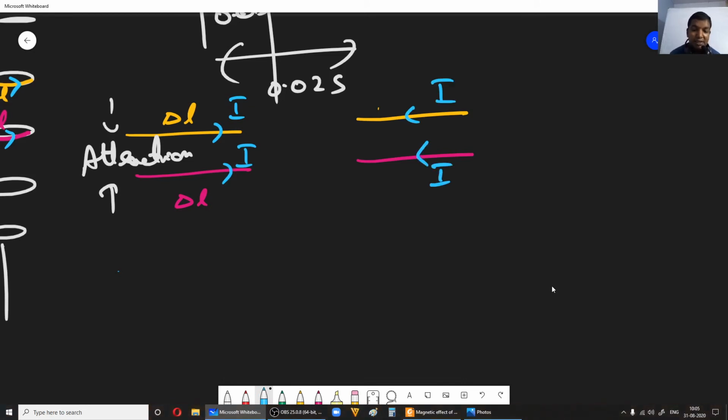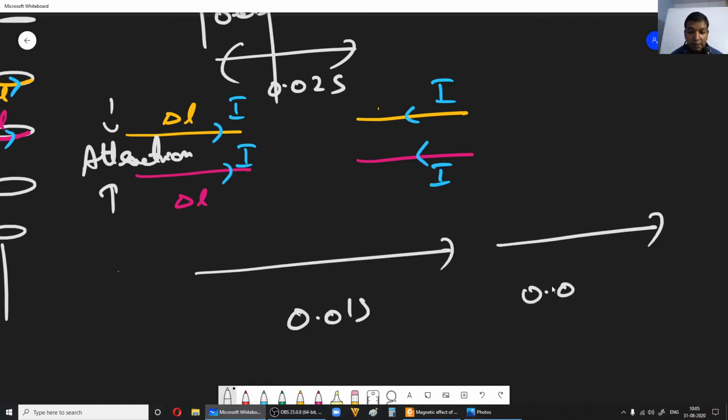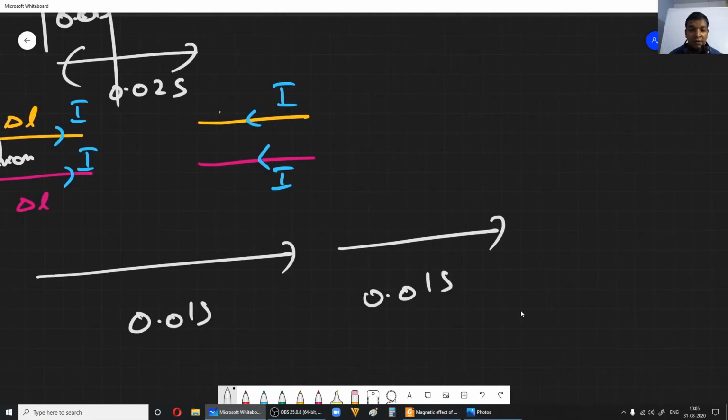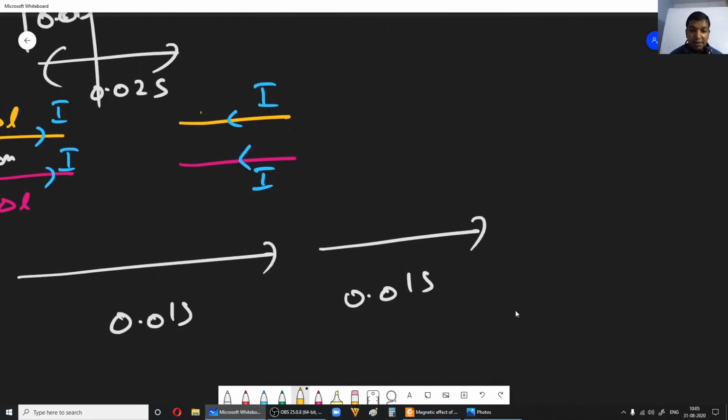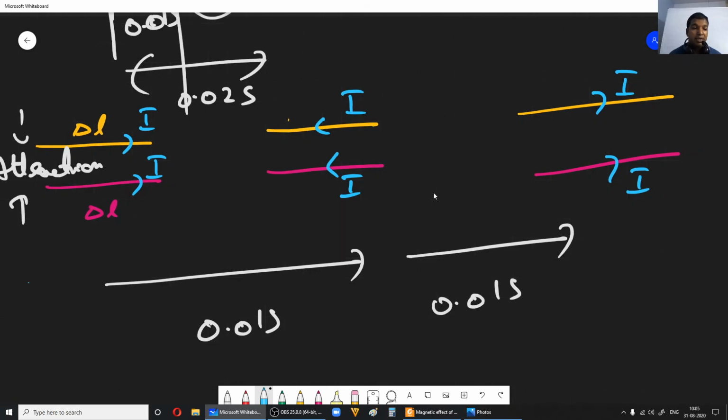Now the same sections I am taking again. After another 0.01 second, the current will switch back its direction again. So this is the direction of the current now. What do you see here? In this case, attraction. Oh sorry, here not repulsion.